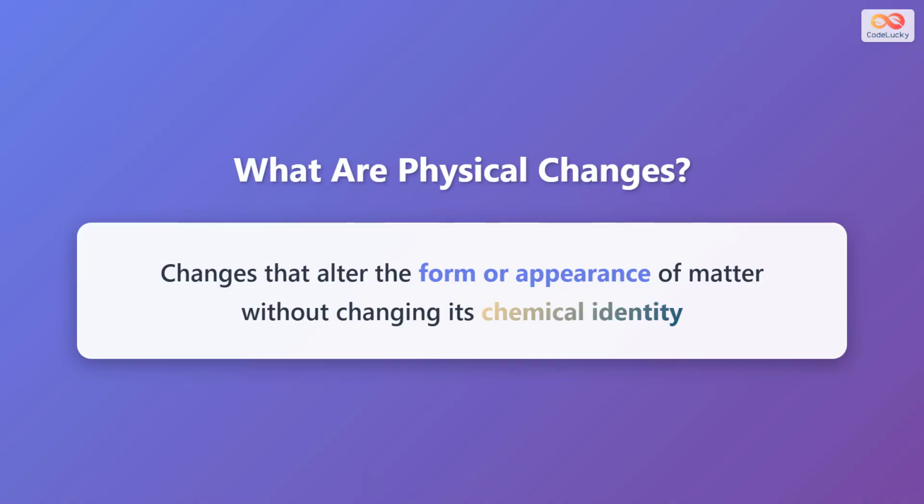Physical changes are transformations that alter the form or appearance of matter without changing its chemical identity. This means that even though something might look different, melt, freeze, or break apart, it's still made of the exact same molecules and atoms. The substance remains fundamentally unchanged at the molecular level.